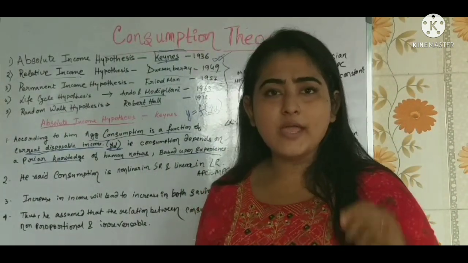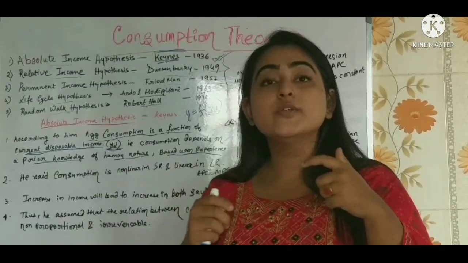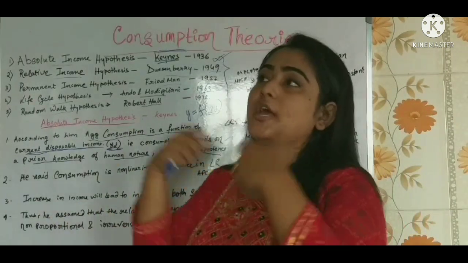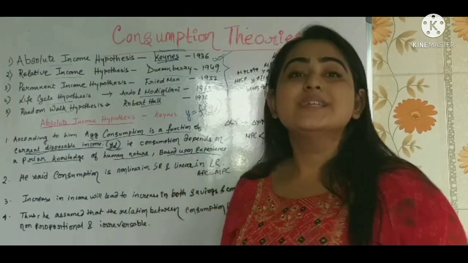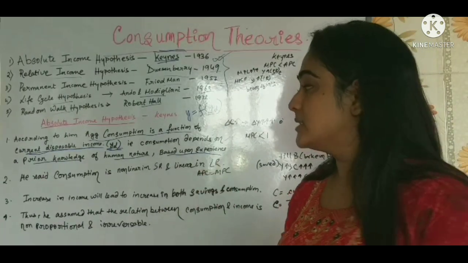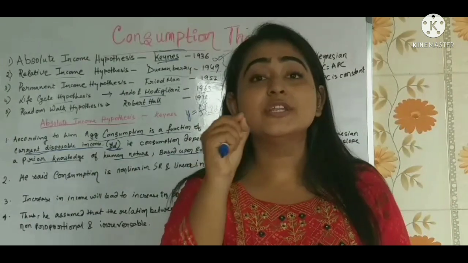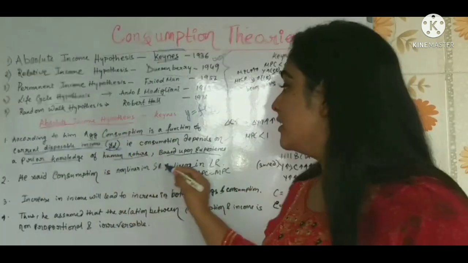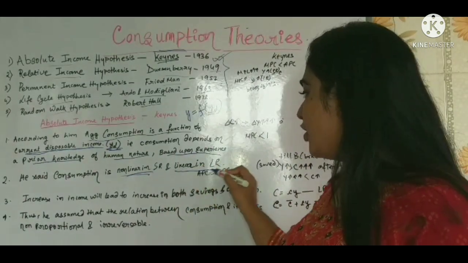What does that imply? Suppose a vegetable seller is selling in the market. Now how is he going to know how much vegetables he should bring to the market tomorrow? Based on past experience. That is what it says in the absolute income hypothesis. Then he also said that the consumption function is basically non-linear in the short run, and in the long run it is linear.